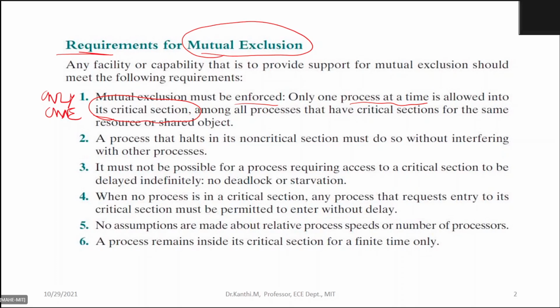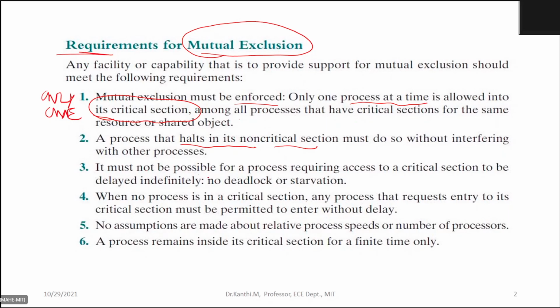So there are multiple processes, but only one is allowed to make use of the critical section. A process that halts in its non-critical section must do so without interfering with the other processes. If a process halts in its non-critical section, it can, without interfering with the others, because there is nothing in the non-critical section that is shared by the other processes.